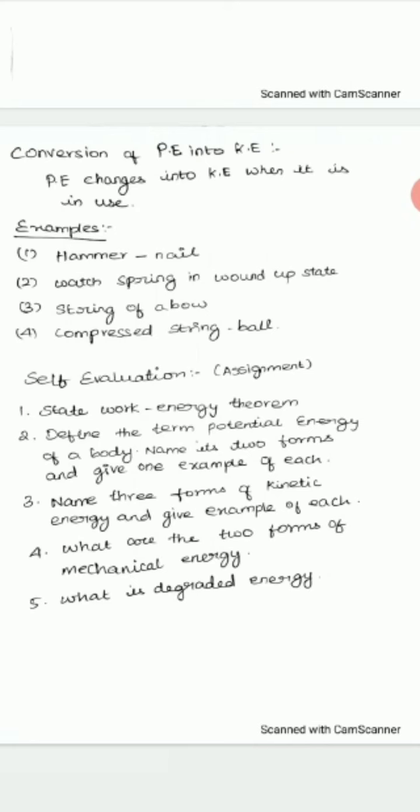Next one is self-evaluation, that is, the assignment you have to submit. Wednesday you have to submit the assignment. Only 5 questions you have to write.